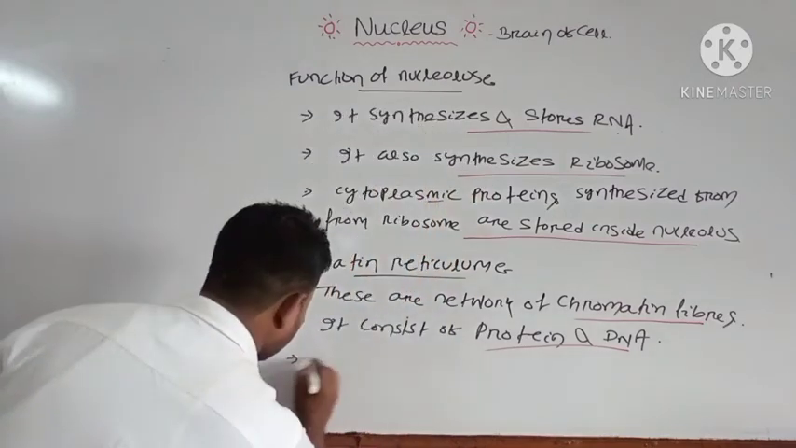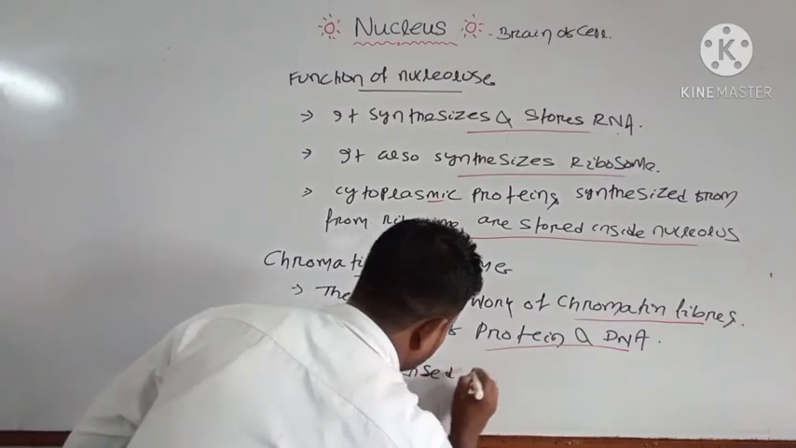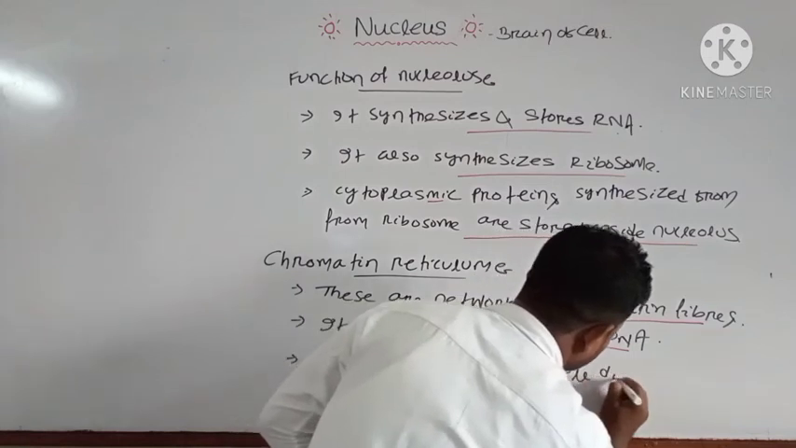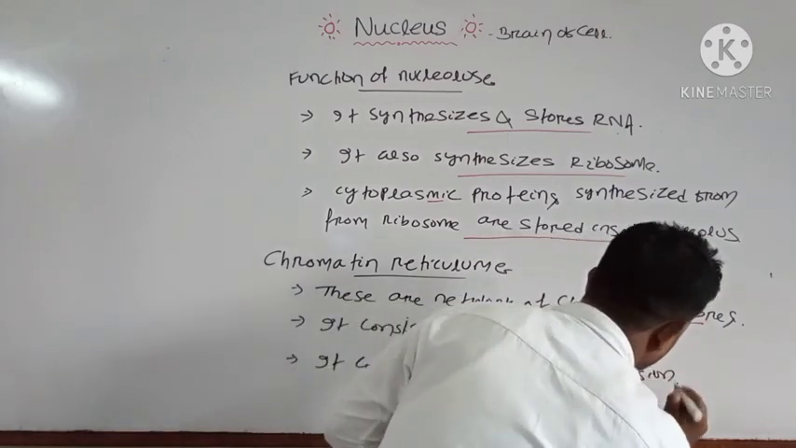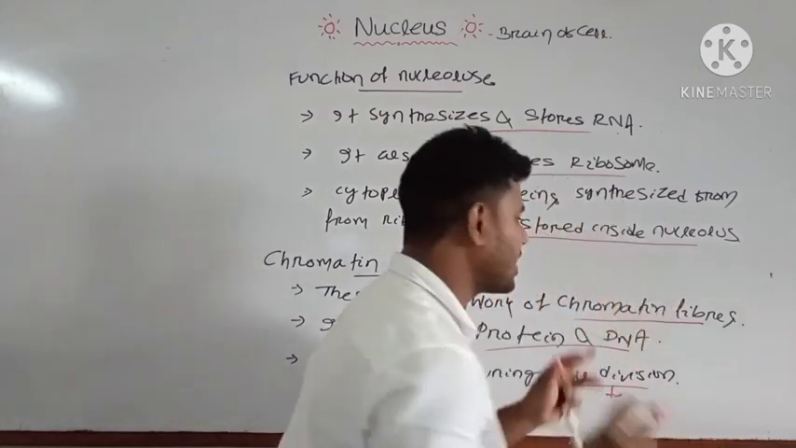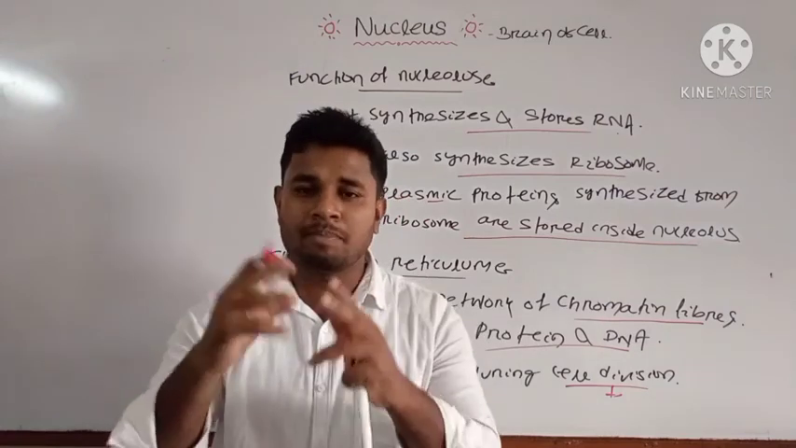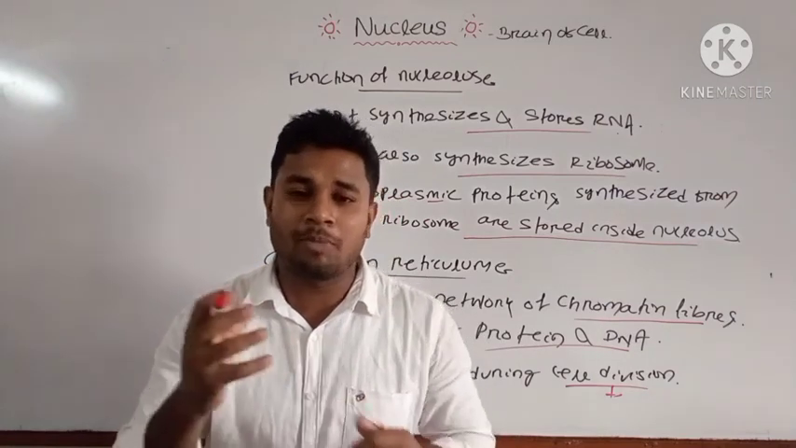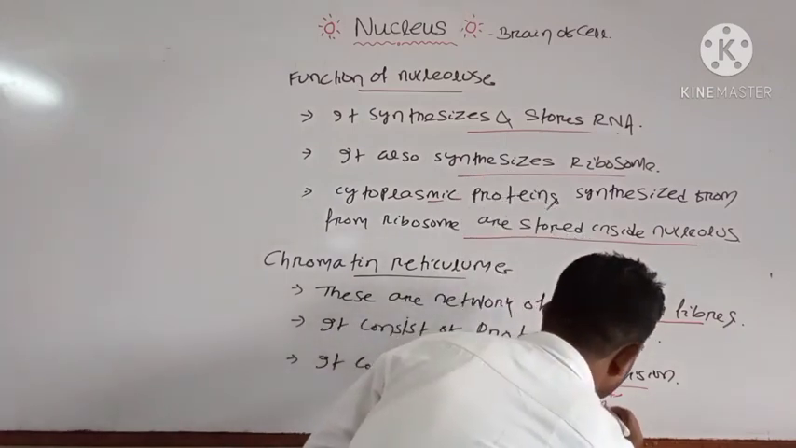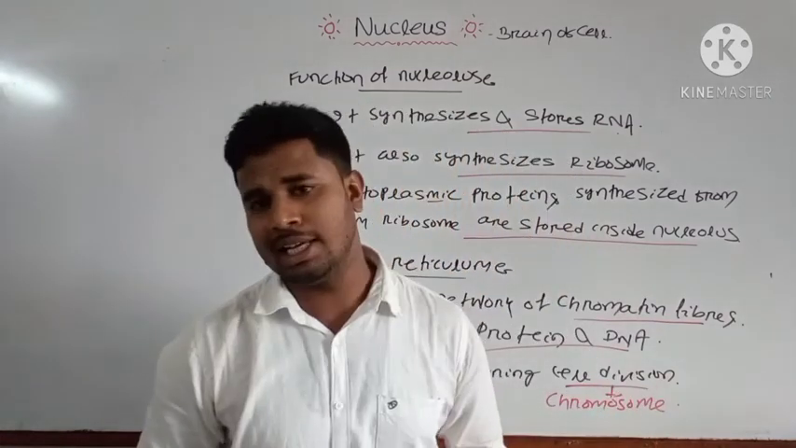are condensed during cell division. Okay, what is the main function of condensation? That is, the chromatin fibers which are present inside your nucleus become condensed and thickened, and they form the structure that is your chromosome. Why do they condense? To form the chromosome structures. That chromosome contains the DNA.